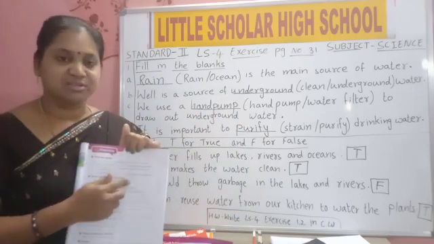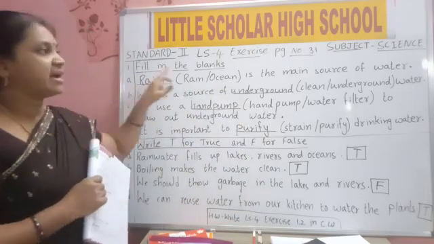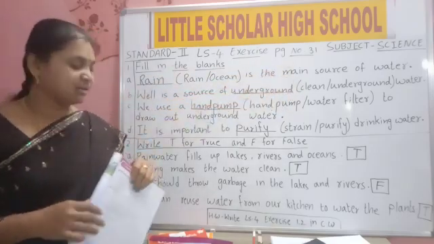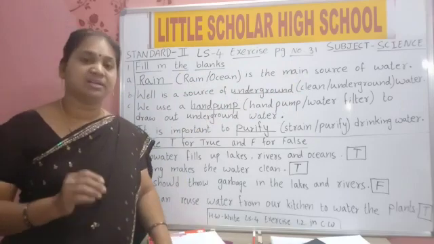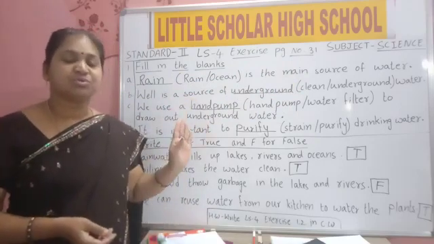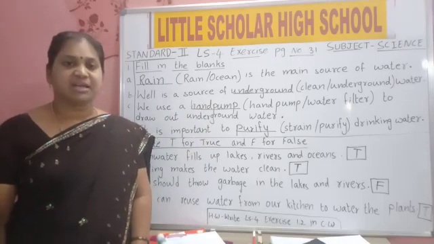First copy it in the textbook, then write in your classwork. First letter capital letter, and at the end of the sentence put a full stop. Do your work neatly, and also learn both the bits before we go to the next bit. These two you should be thorough with. Learn with spellings, children. Do your work neatly. Thank you.